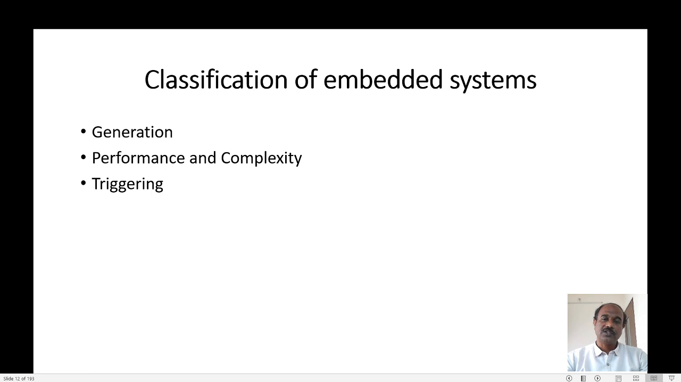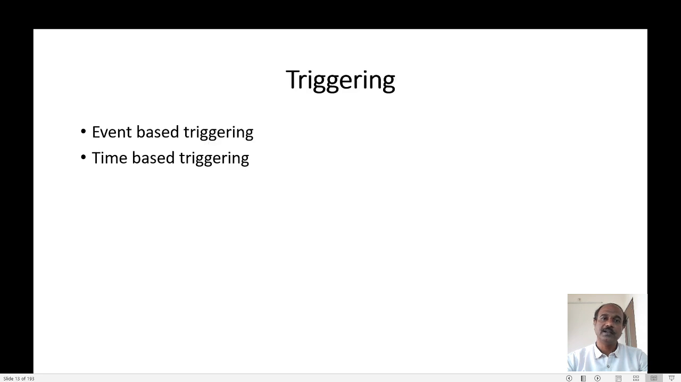Let us go on to the next type of classification, that is, how can we classify embedded systems based on the triggering. Based on triggering, I can classify embedded systems into two types: event based triggering and time based triggering. So what is event based triggering? Whenever a particular event occurs, the embedded system will be triggered. It will start functioning.